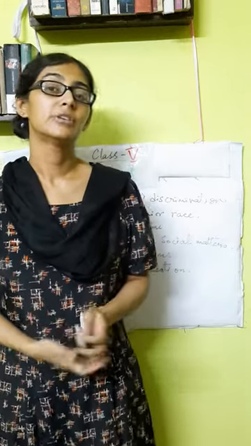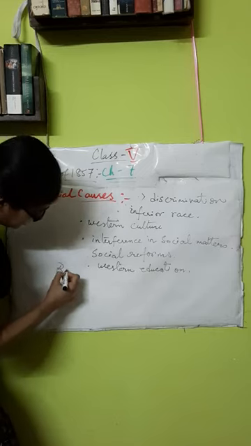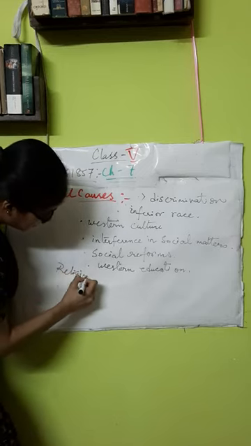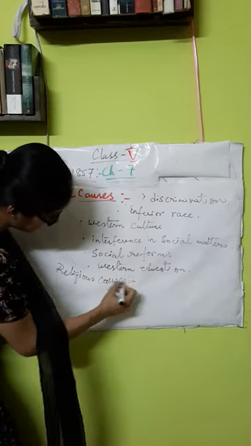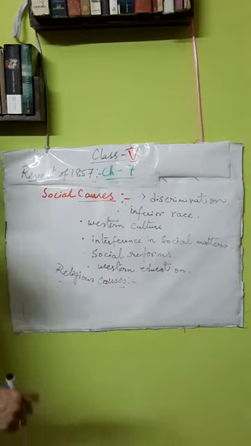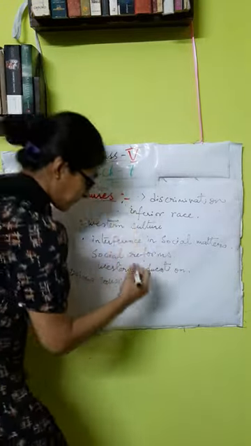And then we will see the religious causes. There were also many religious causes for the outbreak of the revolt of 1857. The first and foremost thing is conversion to Christianity.